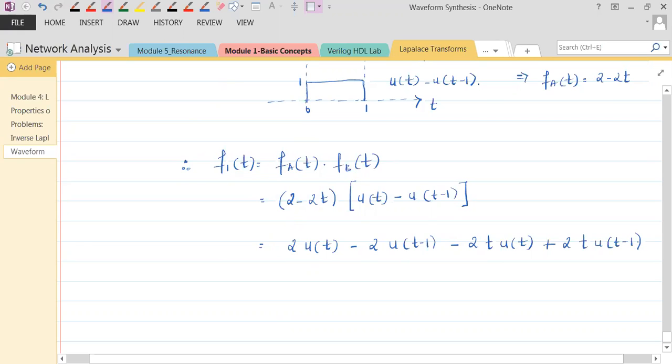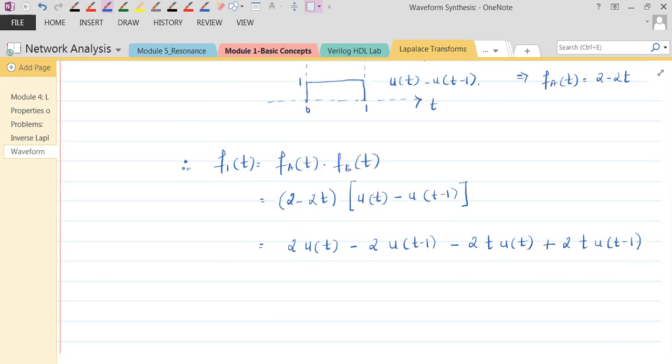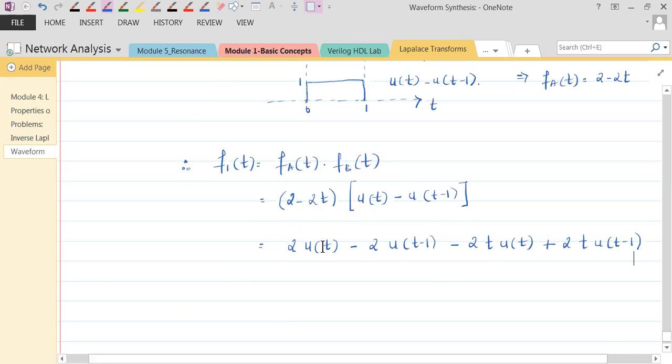So this is how the signal looks. The first three terms are fine. This term is u of t, it's fine. This is a shifted version of u of t, it is fine. This is t, so this is also fine. But here one is a function of t, the other is a function of t minus 1. So this needs to be modified to get the answer.